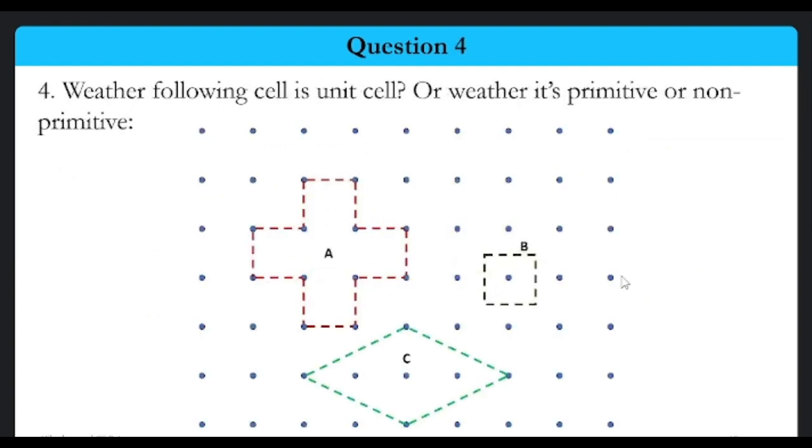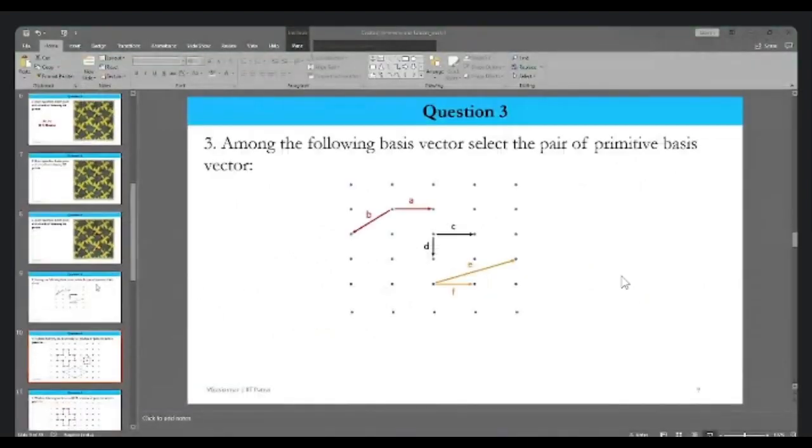Now let's go to the next type of questions. Whether the following cell is a unit cell or not. And second, if it is a unit cell, whether it's primitive or non-primitive in nature. These are the things which we need to discuss right now. Let's start with A. Let's discard the things.